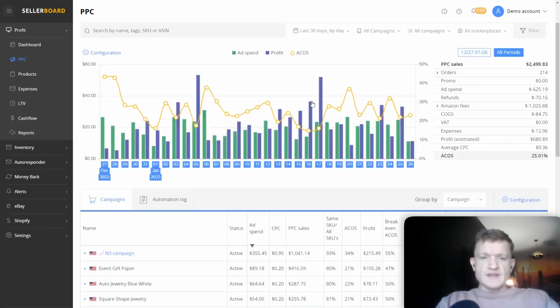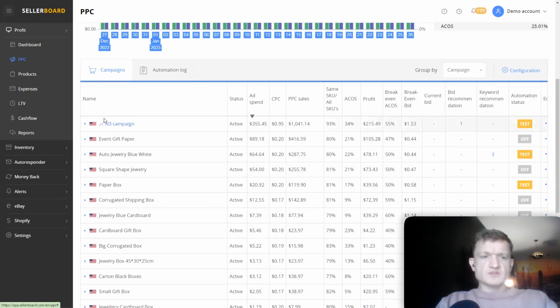And then you always have your numbers for each of the campaigns. In terms of numbers, I would suggest looking here at the ACoS and the break-even ACoS KPIs. Why? Because when you target a certain profitability, you want to have your ACoS not more than your break-even ACoS.